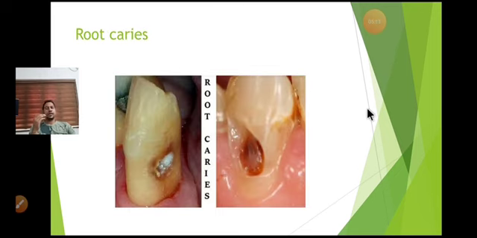Now coming to another reason, that is root caries or senile caries. It usually happens with elder people with reduced salivation, or there can be gingival recession with age, so the cementum area of the tooth can be exposed. It is more common in patients with reduced salivary flow.